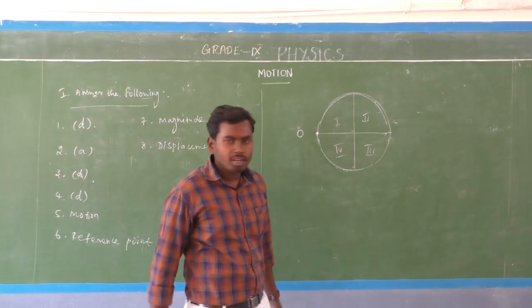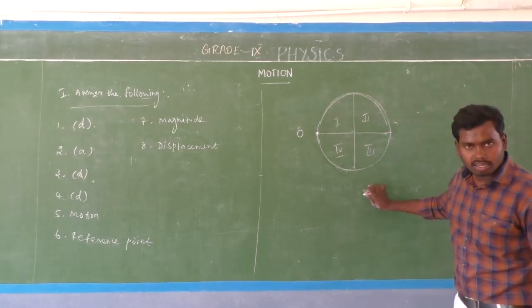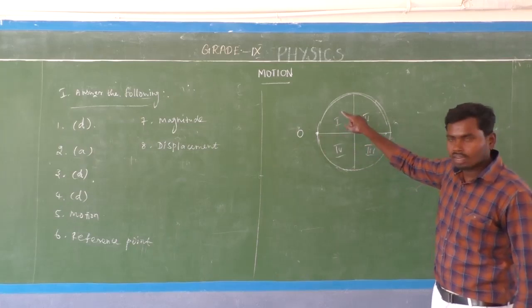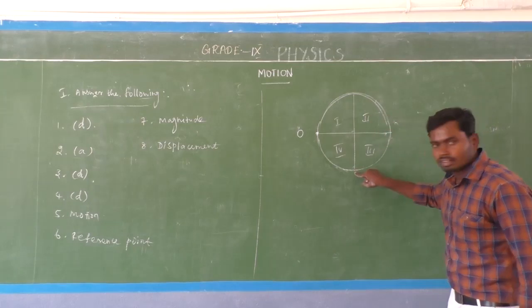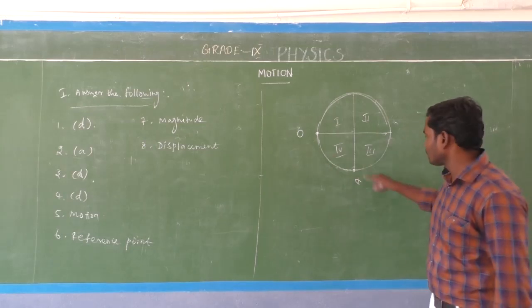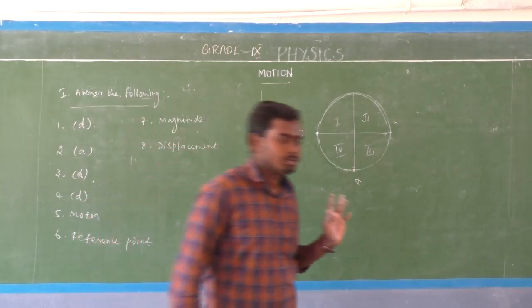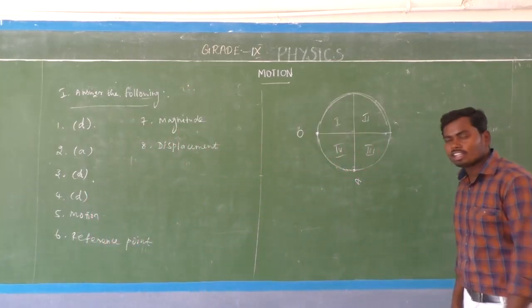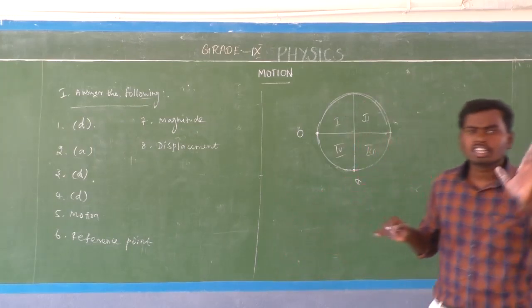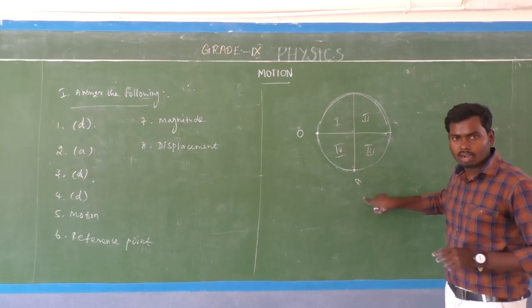Then after some time, the object covers 3/4. So the object starts the journey from point O. After some time, the object covers quarter 1, quarter 2, and quarter 3. Finally, the object comes to position A, isn't it? So now we are going to calculate the displacement. Very simple. What is displacement? The shortest distance between the initial position and the final position. Here this is the initial position and this is the final position.